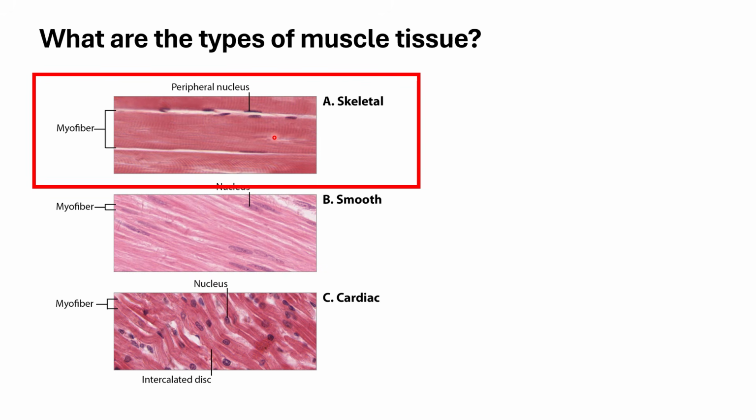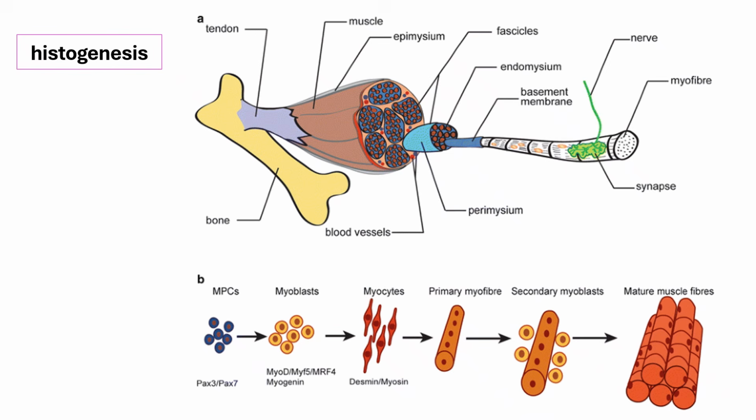Skeletal muscle is similar to cardiac muscle, because cardiac muscle can also have multiple nuclei. But in skeletal muscle, the nuclei can number as many as 4 to 6, while in cardiac muscle it's usually just 1 to 2. Like skeletal muscle, cardiac muscle also has striations. Anyway, let's focus on skeletal muscle for today's lecture.